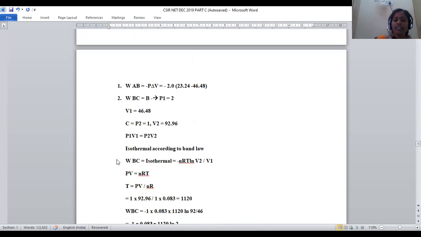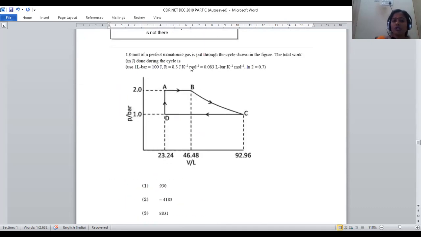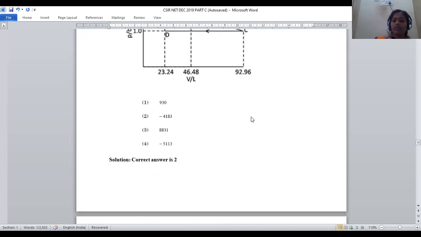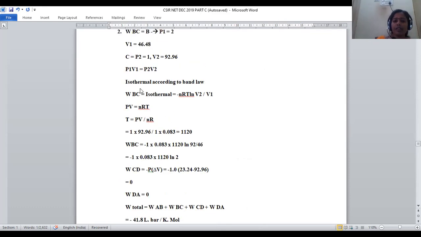92.96. Okay. When we apply the formula, P1 V1 is equal to P2 V2. Isothermal means temperature is kept constant. Then WBC isothermal is equal to minus nRT ln V2 by V1. The same formula as before will not be employed because both points are not on the same plane. So the formula will be shifted to isothermal. WBC is equal to minus nRT ln V2 by V1.